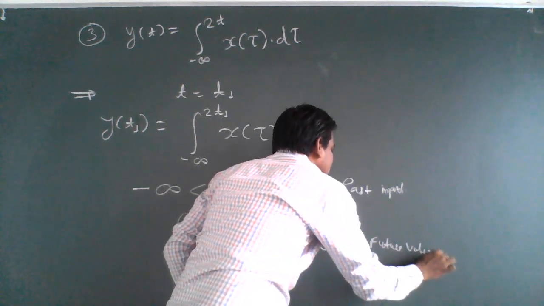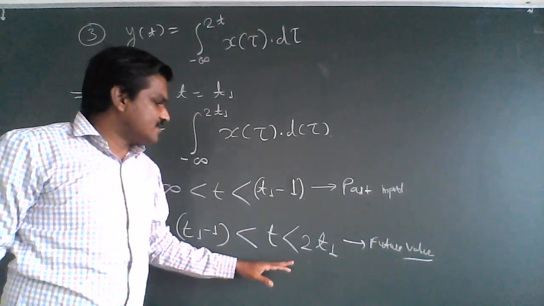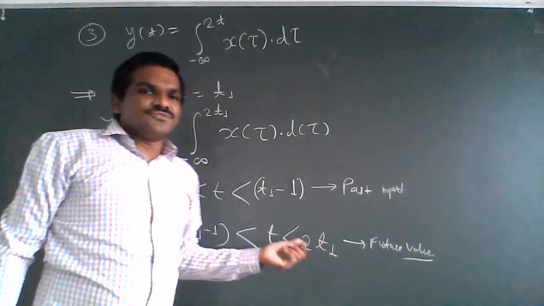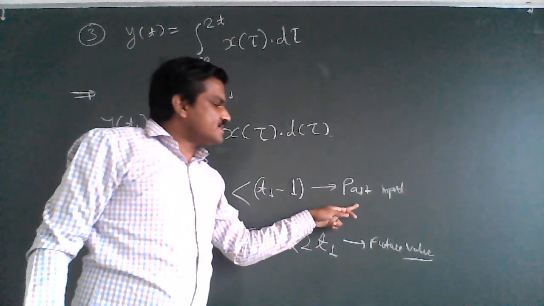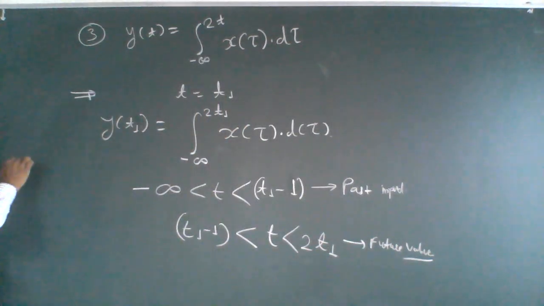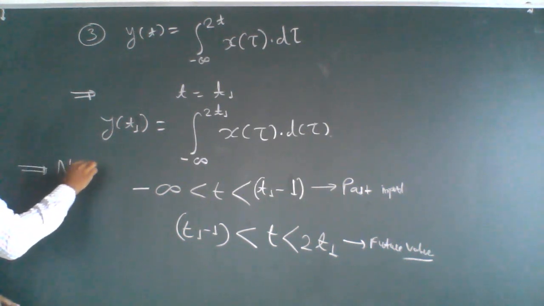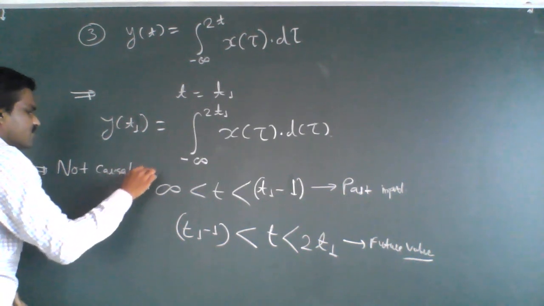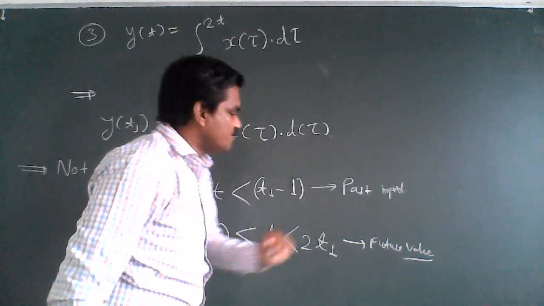You can put any value. So this is the past value of input, and this limit becomes a future value. So the system depends upon the past input and future input. That's why we can say that the system is not causal, because it depends upon the future input also.